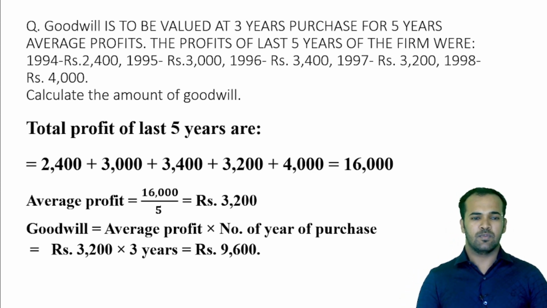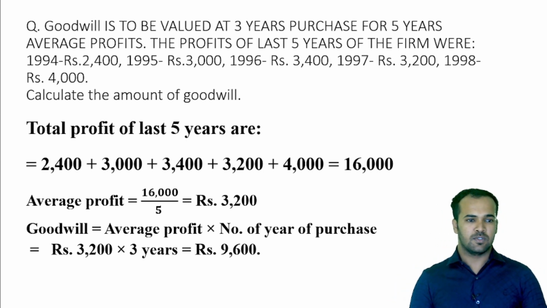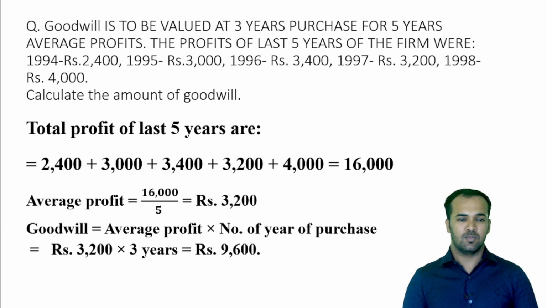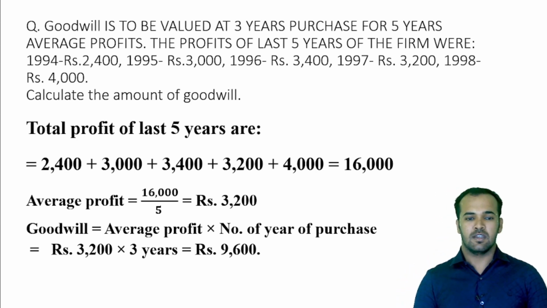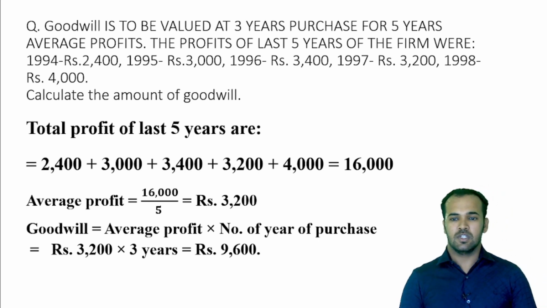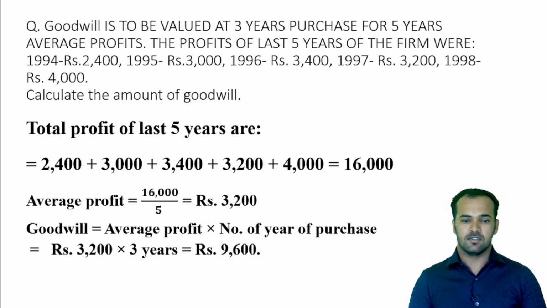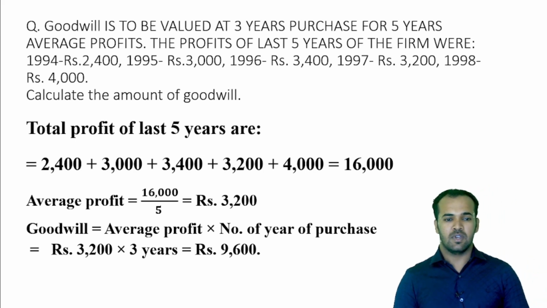So the total profit for last 5 years is 2400 rupees for the year 1994 plus rupees 3000 for the year 1995, plus 3400 for the year 1996, plus 3200 rupees for the year 1997, and rupees 4000 for the year 1998. So the total of last 5 years profit is rupees 16,000.